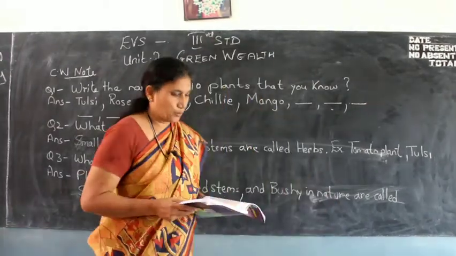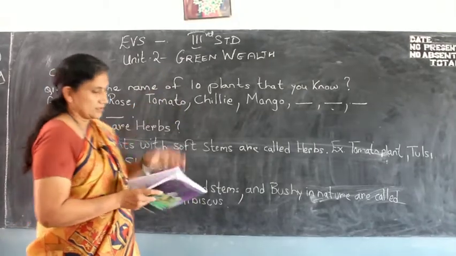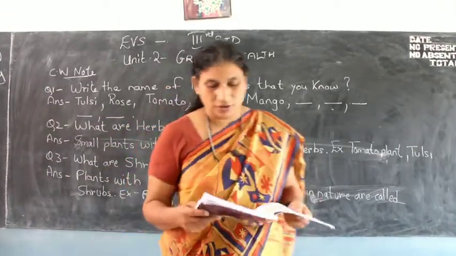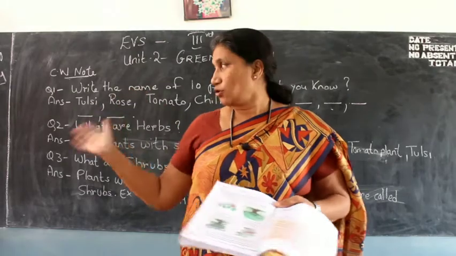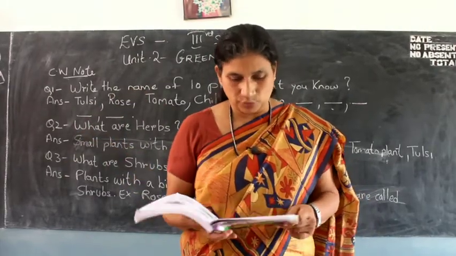Unit 2 is green wealth. In that I'll just read out the lesson to you, and then I'll go on to explaining the things that are written on the board.